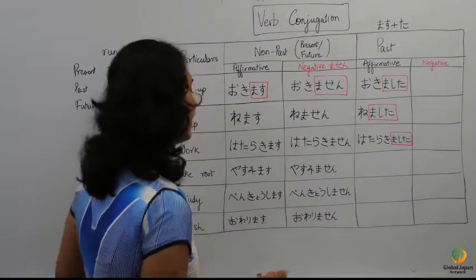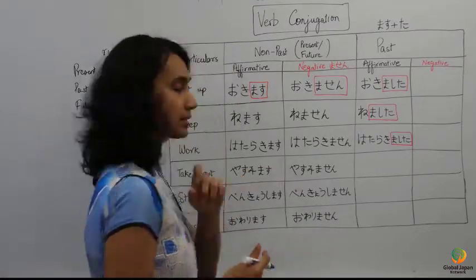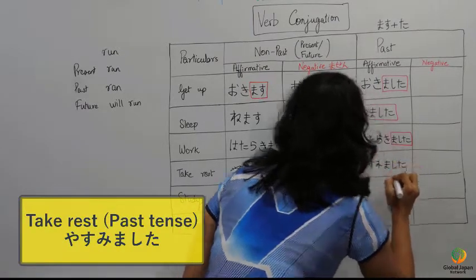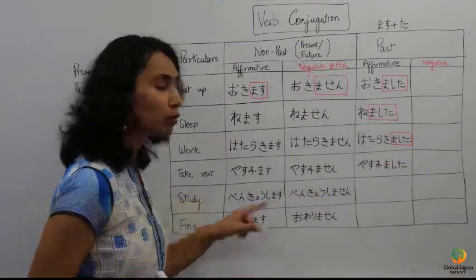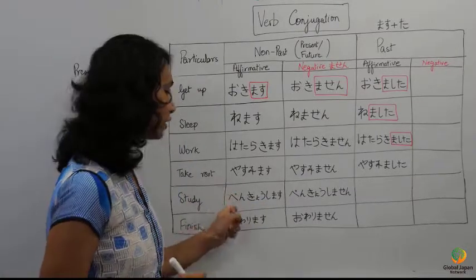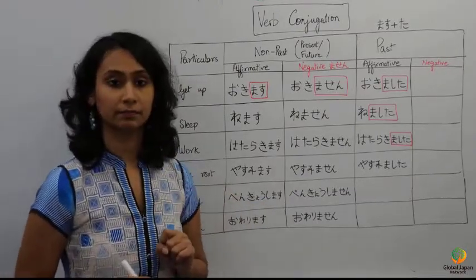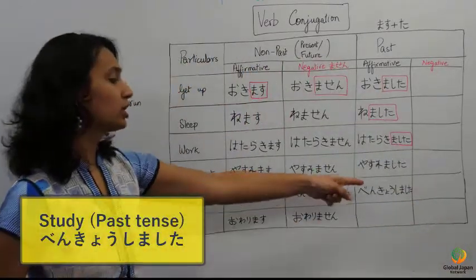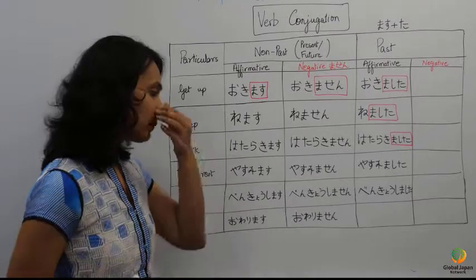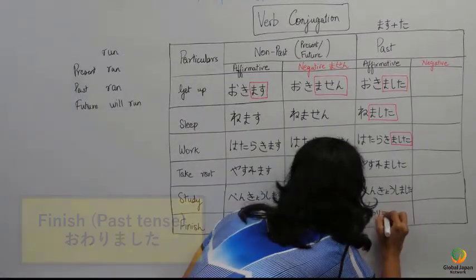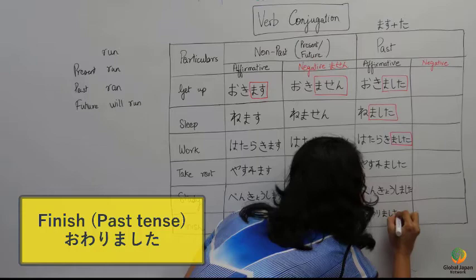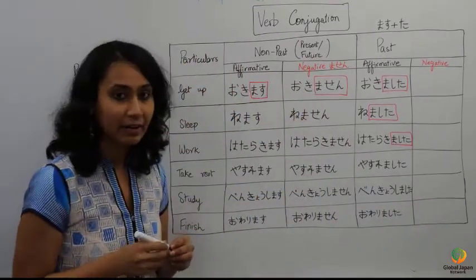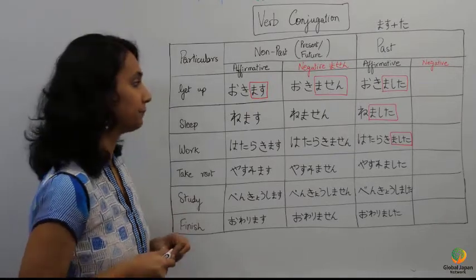Continuing for the next three verbs now. Yasumimasu will become yasumimashita. Can you complete the other two by yourself? Benkyou shimasu. Benkyou shimashita. Owarimasu. Owarimashita. So mashita added becomes the past tense.